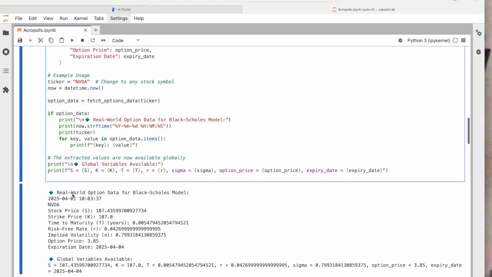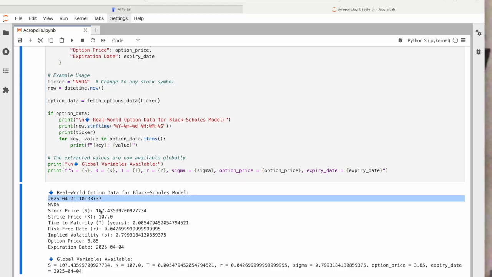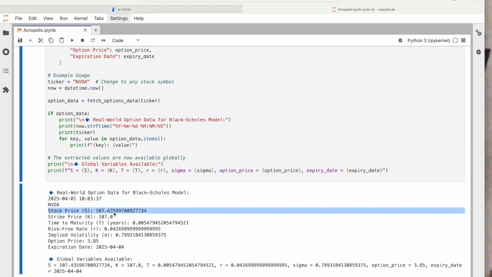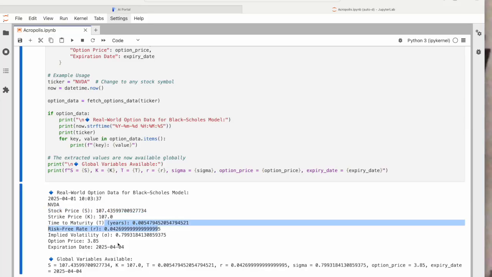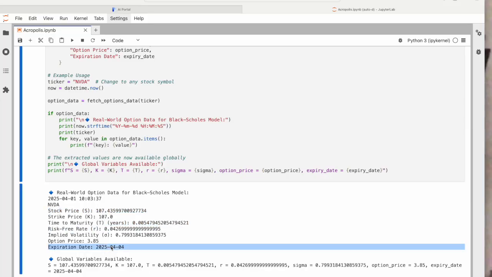Here's today's date. The stock price is 107. I peeked at it a couple of seconds ago. It's dropped down to 106.46. Here's the time to maturity for the option. The option expires in 3 days on the 4th. So we're actually do the calculations here. There's the risk-free rate that we got from upstairs from the Federal Reserve.